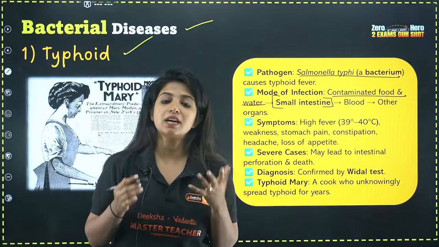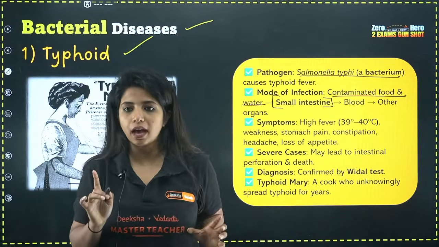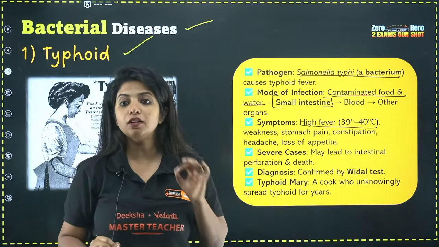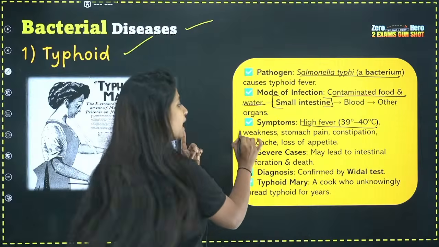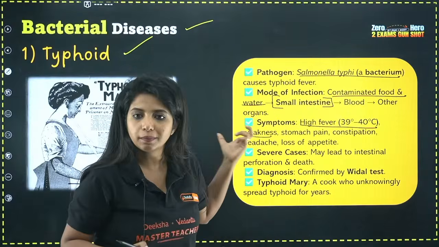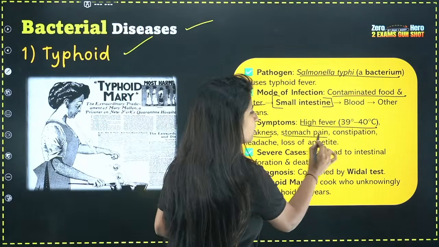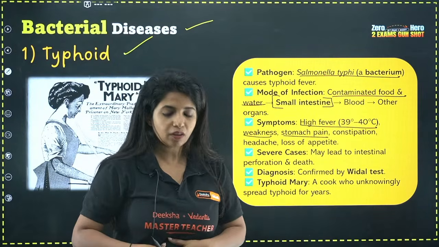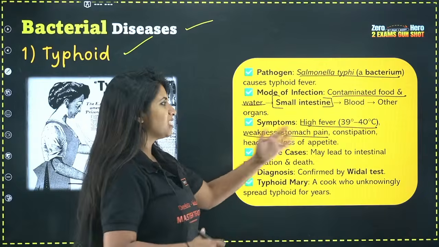Now what are the symptoms that anyone who has typhoid will have? They will have high fever, almost up to 39 to 49 degrees Celsius. They will have weakness. Obviously if you have fever, you will have weakness. There will be stomach pain. Why? It's not actually stomach pain, but since your small intestine is being affected, you will have a pain out there. So we say stomach pain.